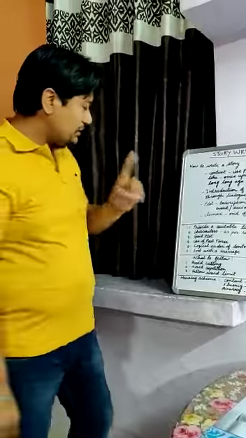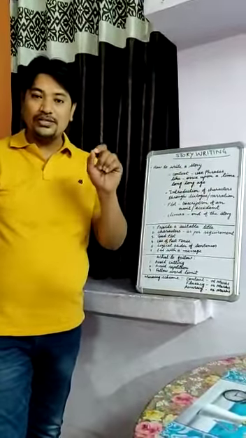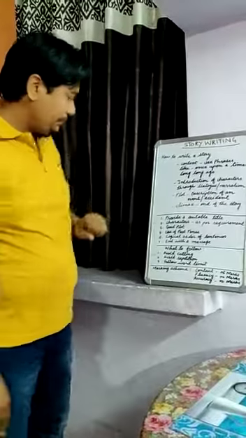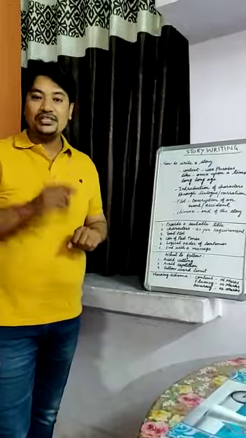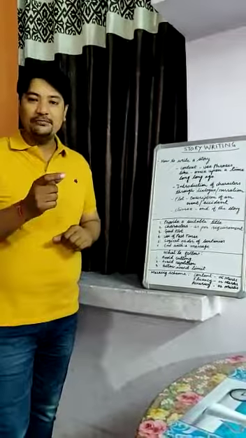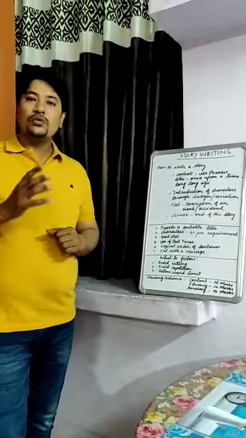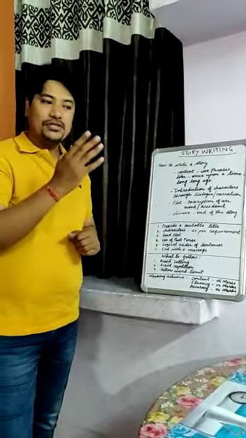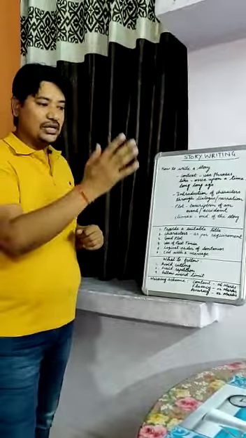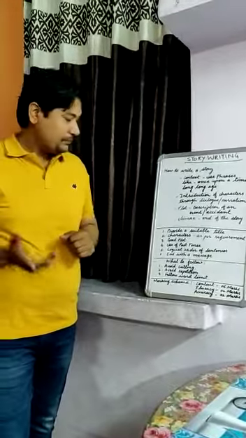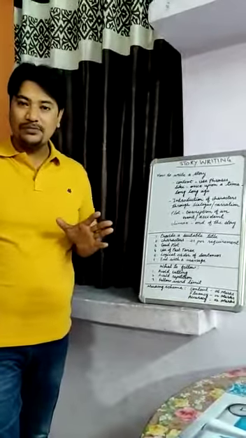So the first step for writing a story is to write a suitable title. You have to provide a suitable title to your story. Second thing, as I told you, the characters as per the requirement. Suppose in the beginning only one character is required. If I say, once there was a person whose name was Ram, he was living in that particular village.